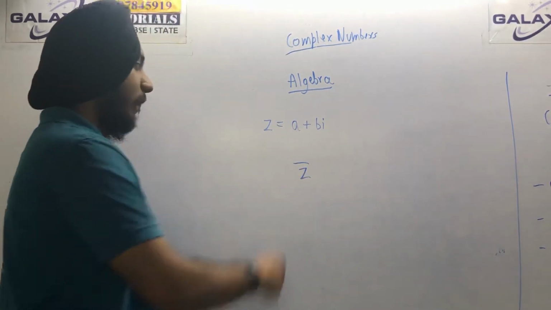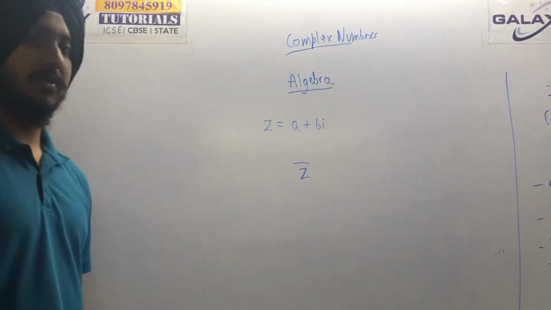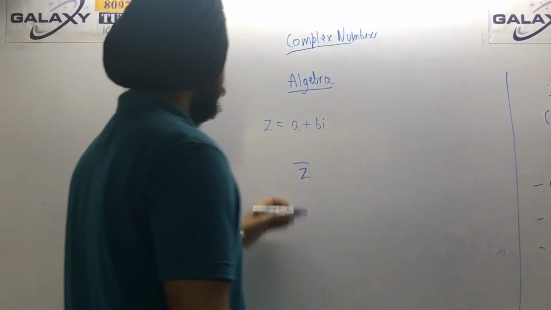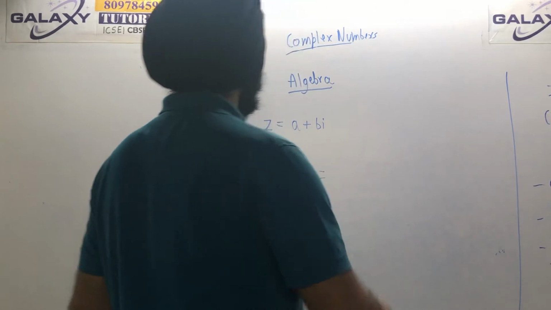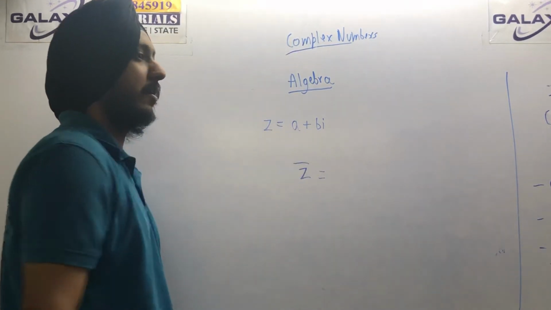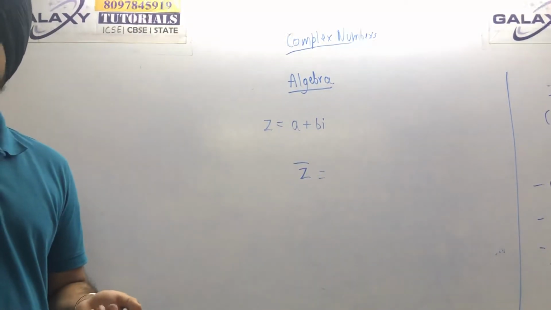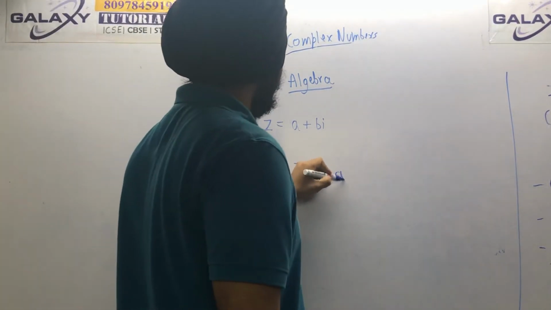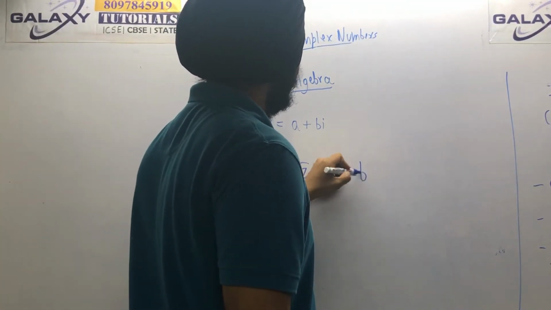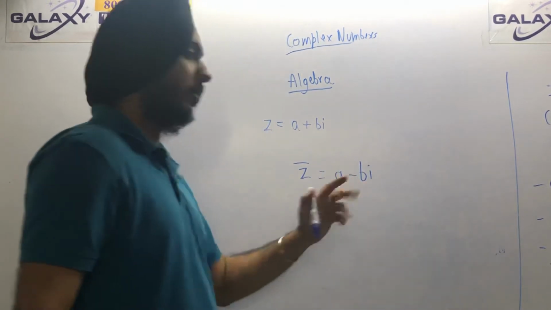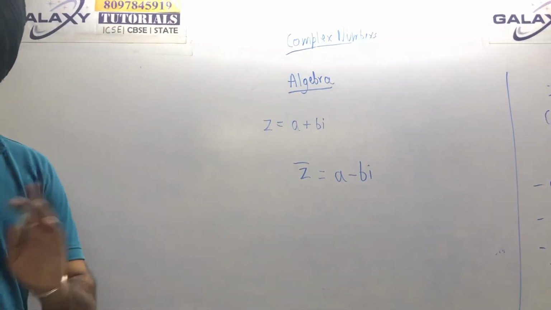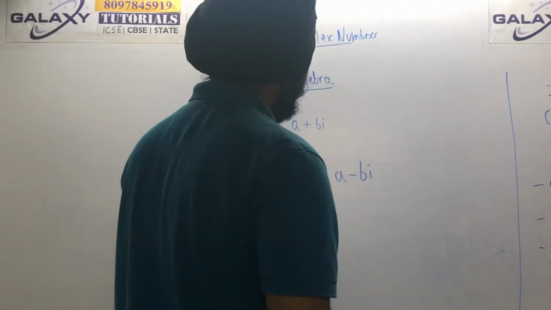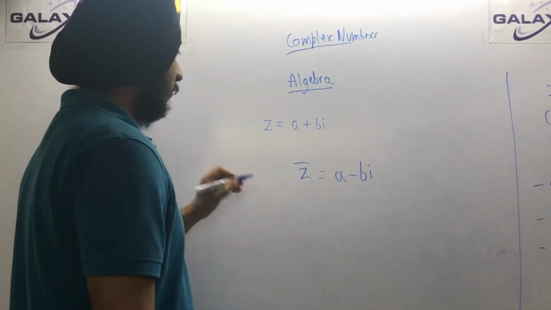Just put a bar on top of z, and this is known as a conjugate. So what is the conjugate? Basically, what we do is change the sign of the imaginary part. If the imaginary part is plus, then the conjugate of this will be a minus b iota. This is the conjugate of a plus b iota. That's all we have to do. So let's do some properties of conjugate.